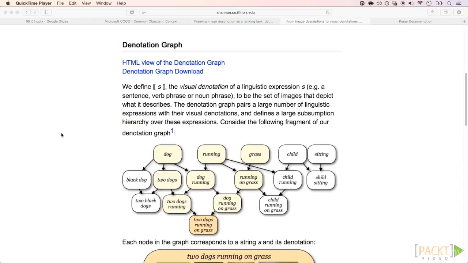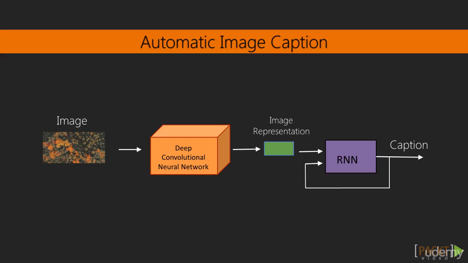Next, I'll give some hints on how to solve that problem. If you don't need any hint yet, you can stop the video right now. There are different ways to approach this problem. Here's a suggestion. We could use a deep convolutional plus a recurrent neural network combo. This approach was proposed by research groups at Google and Stanford.